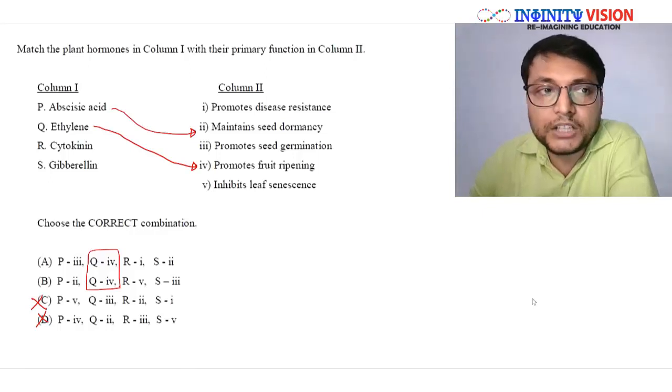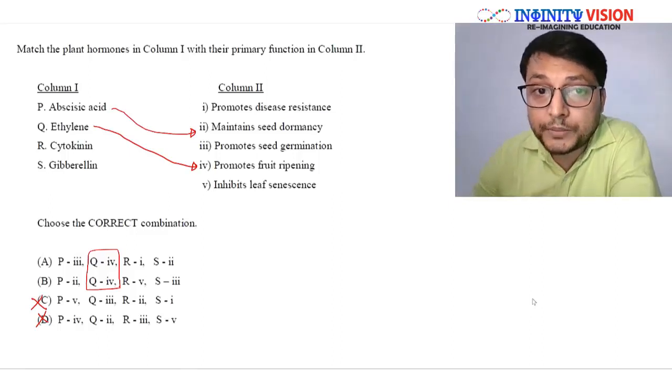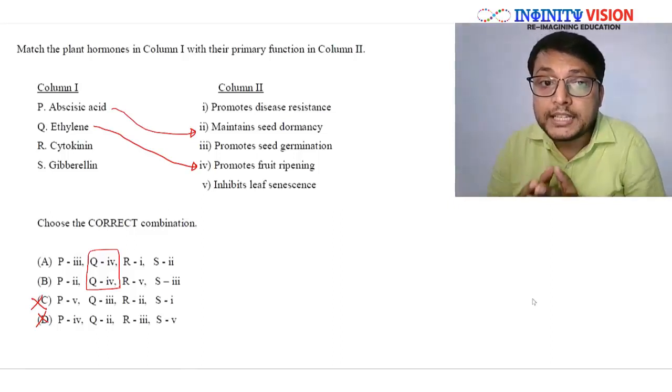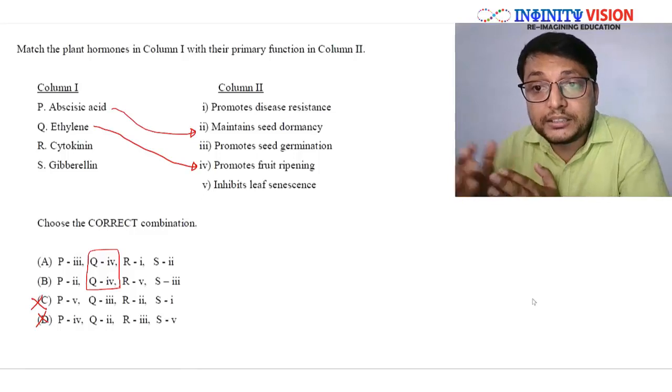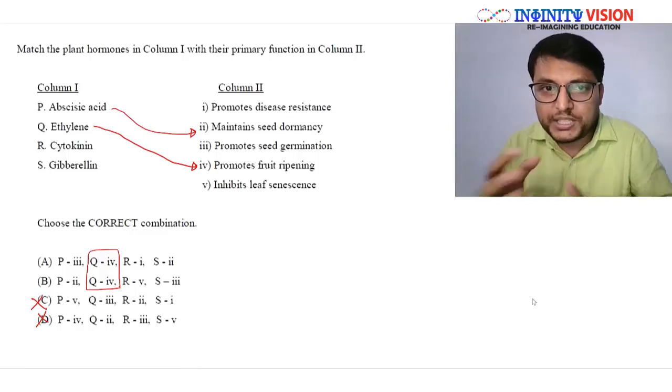This is one of the functions of abscisic acid. It is a plant growth inhibitor, and therefore it inhibits the overall growth, and hence it will help in maintaining the seed dormancy.